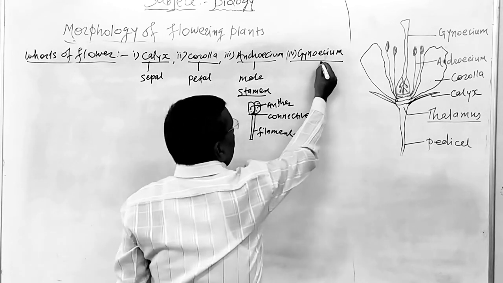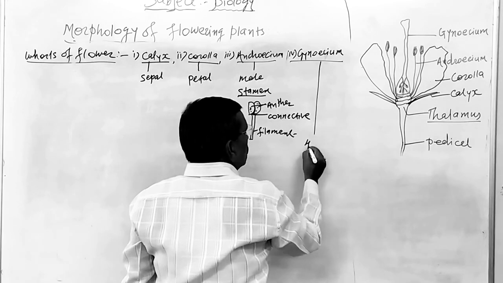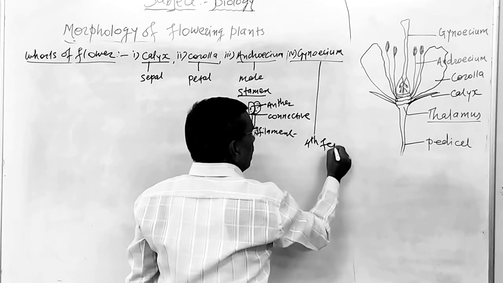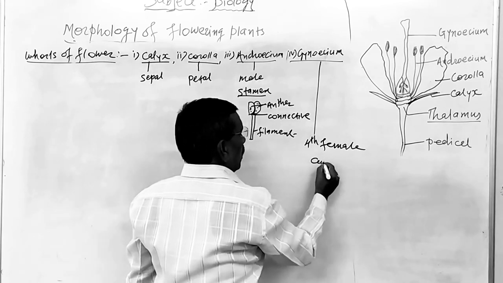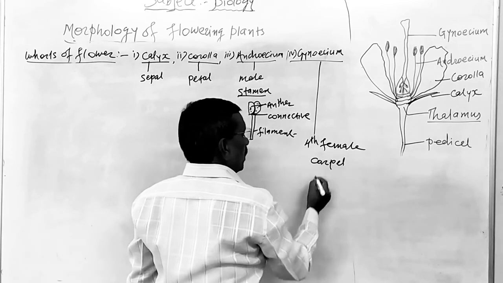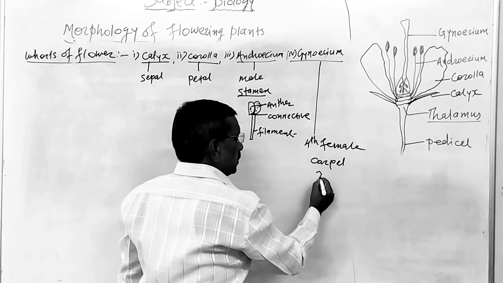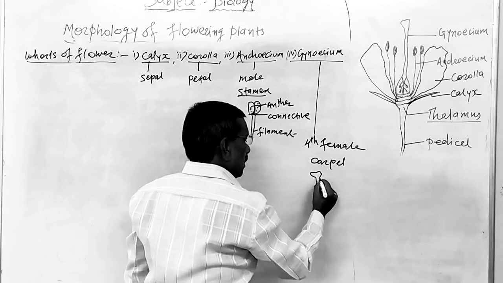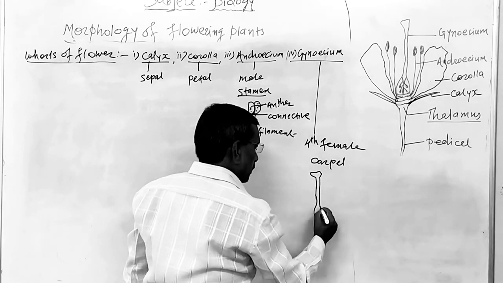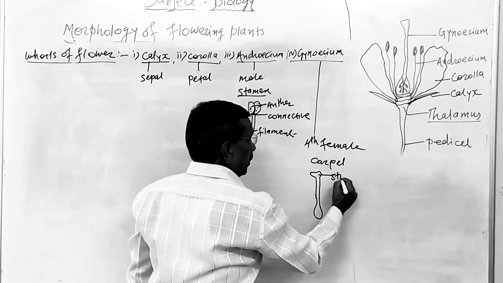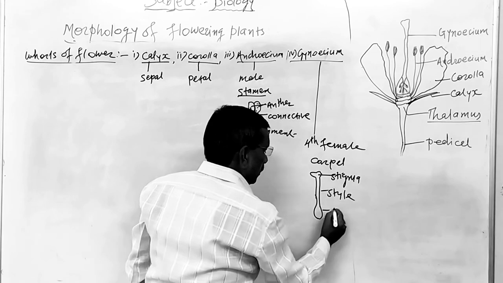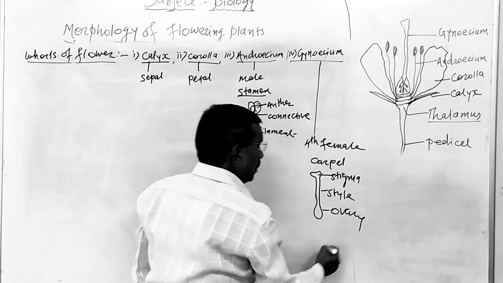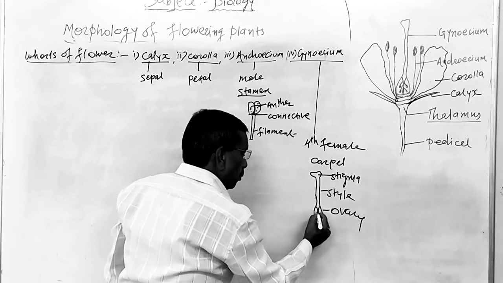Likewise, gynoecium is the 4th, female reproductive organ. Its unit is known as a carpel. Now, carpel consists of 3 parts: stigma, style, and ovary. This one is a stigma. Here, this one is a style, and this one is an ovary. Ovary produces ovules.